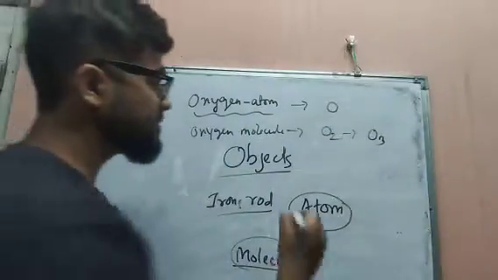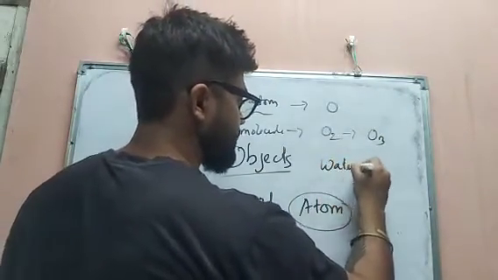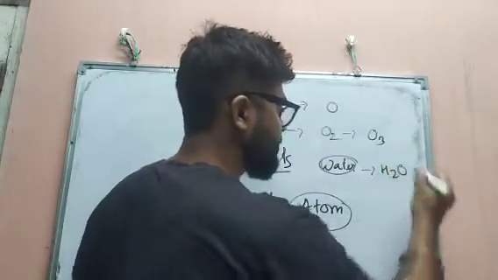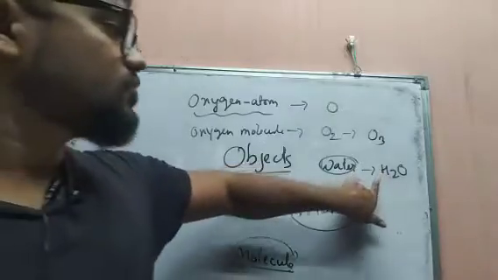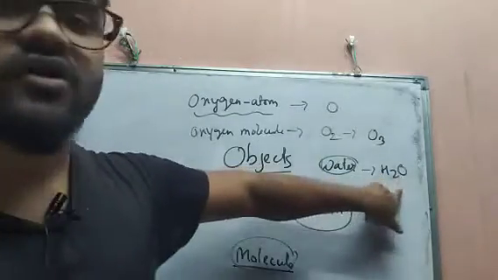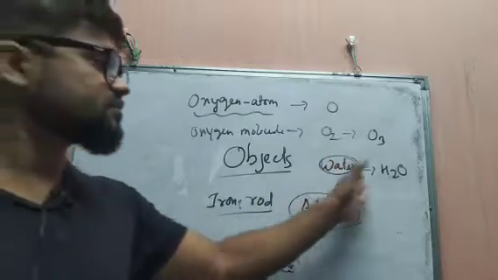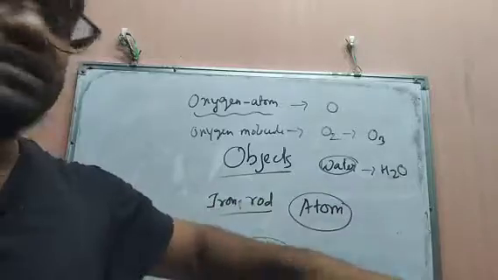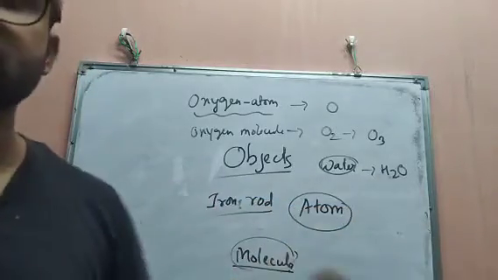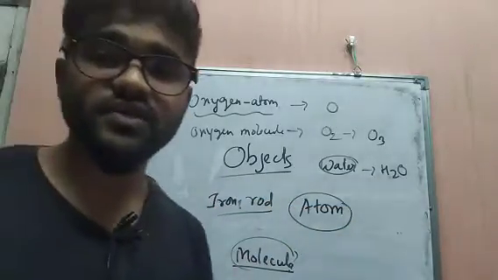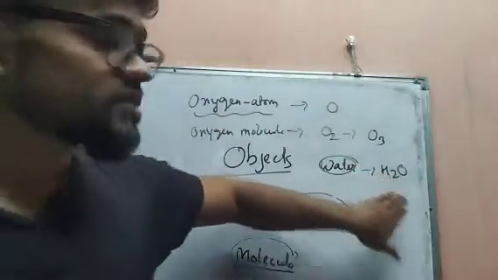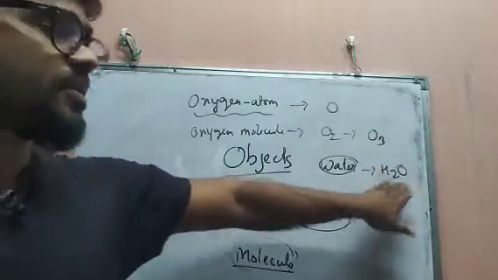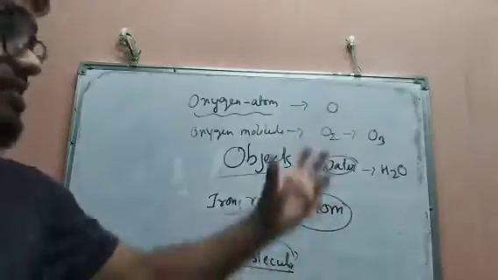In some cases, suppose water. We all know the chemical formula of water is H2O. That means two hydrogen atoms and one oxygen atom are combined. So this is a water molecule. It is never said as a water atom; it is considered only as a water molecule. Why? Because here different atoms are combining to form water. That's why it is known as a water molecule.